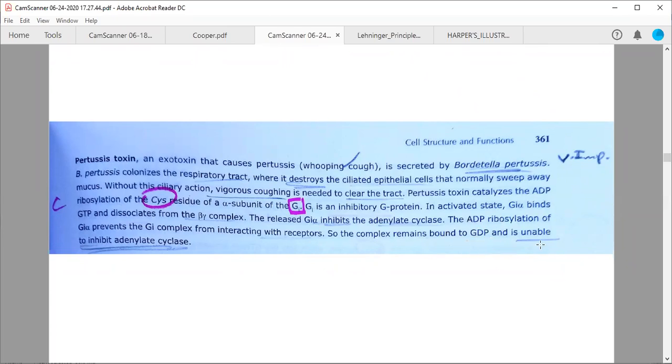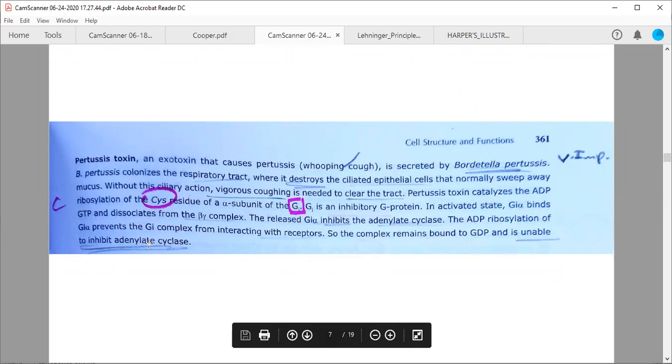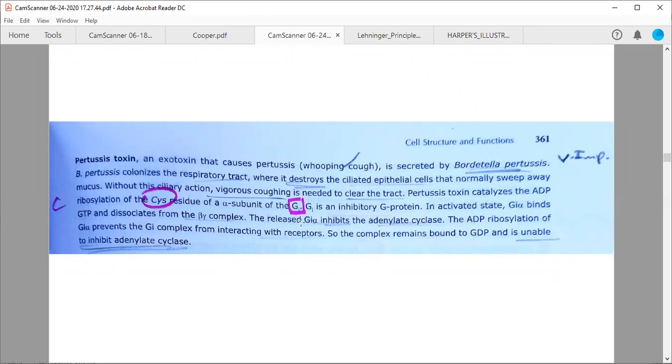So the complex remains bound to GDP, because it is not interacting with any of the GPCR receptors and is unable to inhibit adenylate cyclase, because it is not being converted into the GTP bound form. Therefore, this adenylate cyclase will remain active and will produce lots of cyclic AMP secondary messenger molecules, thereby causing many cell signalings. Therefore, we are coughing continuously. So this is called whooping cough actually. Hope you understand these two mechanisms. If you have a query, you are free to ask. You can ask anything.